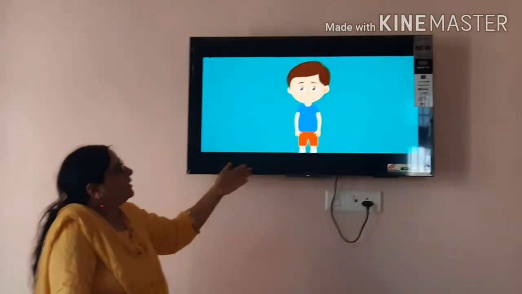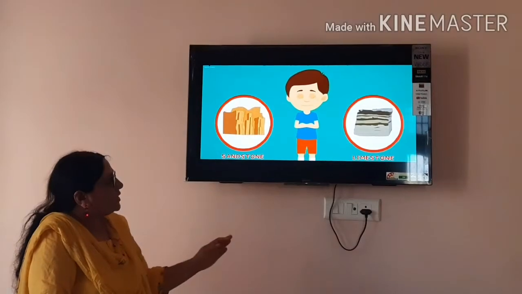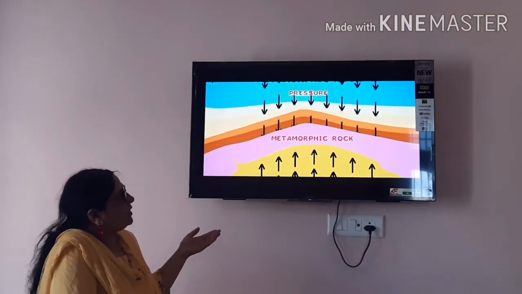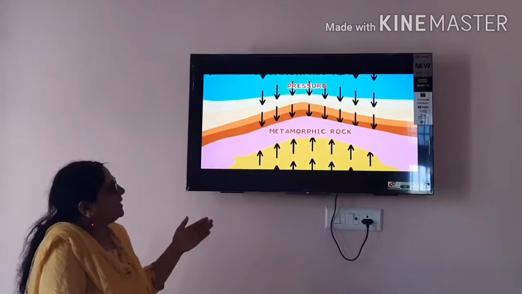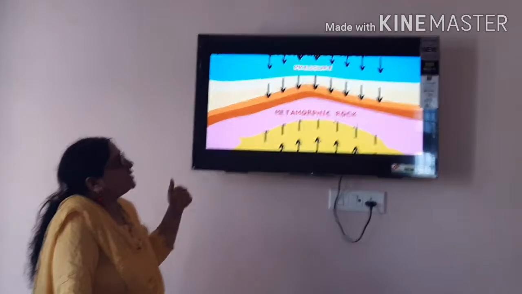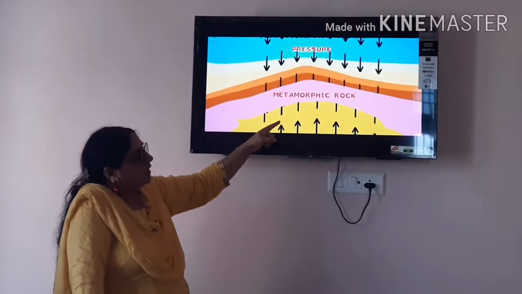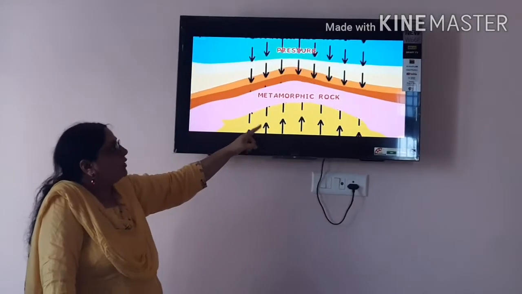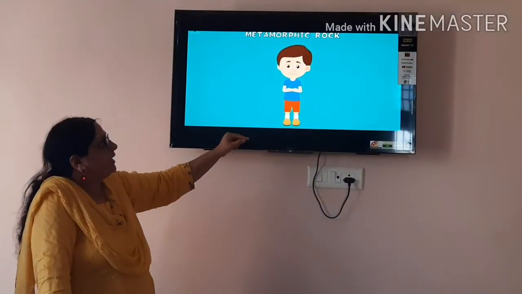When the igneous rocks as well as the sedimentary rocks come under heat or high pressure or high temperature, then they metamorphose into metamorphic rocks. The metamorphic rocks are hard, but they have layers.